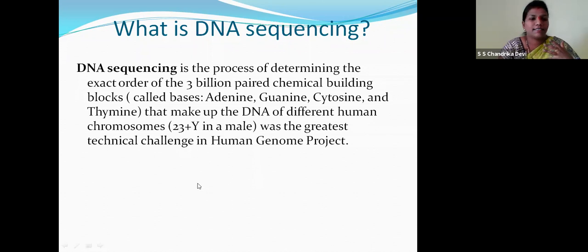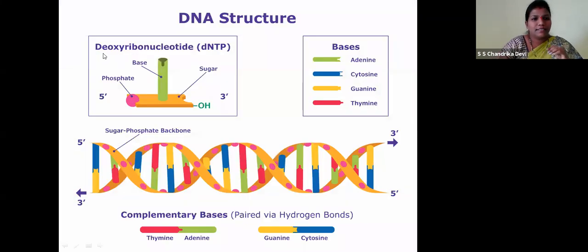It was a very great technical challenge. As I told you, it has 30,000 genes and a huge number of base pairs were there. So it was a very tough job, but still they sequenced it. So this is the deoxyribose nucleotide, children, dNTP. As I told you, this has a phosphate group, this has a sugar group, and this is the base, right?